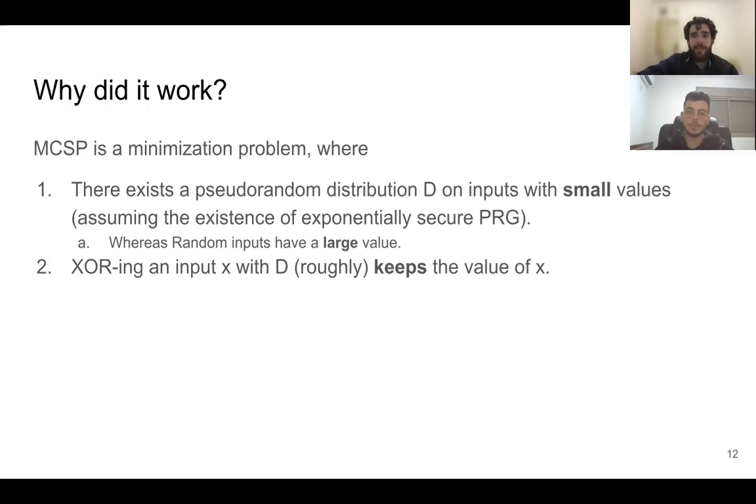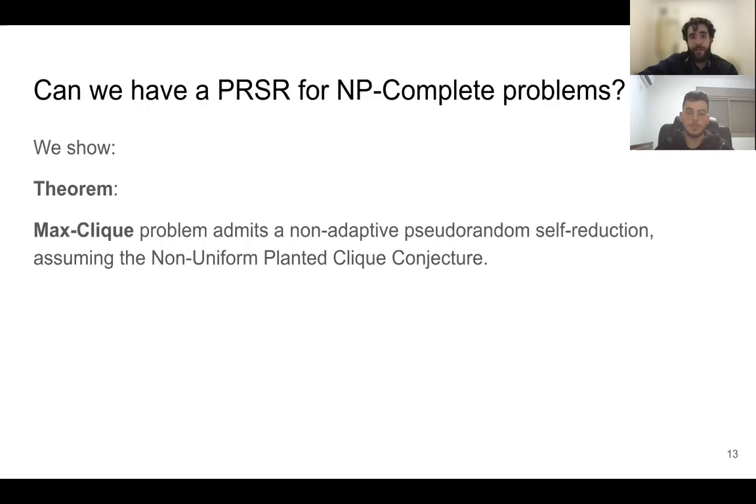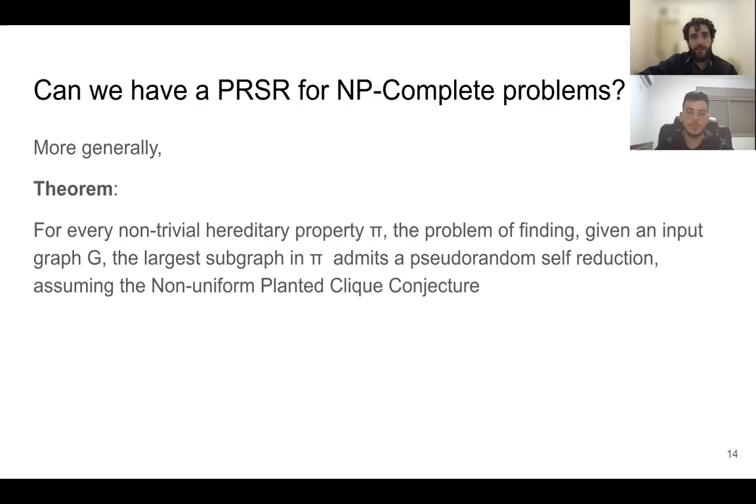And we try to take these principles and apply them to some NP-complete language. And we managed to do it. The first result that we show in this paper is that the max clique problem admits a non-adaptive pseudorandom self-reduction, assuming the non-uniform planted clique conjecture. And we also show that more generally, for every non-trivial hereditary property pi, the problem of finding the largest subgraph in the property also admits a pseudorandom self-reduction under the same hardness assumption, the non-uniform planted clique conjecture.